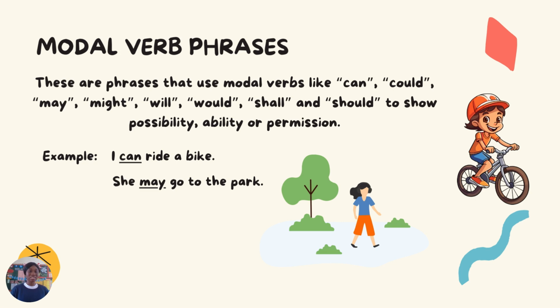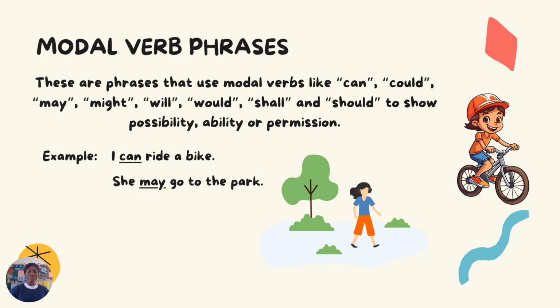So possibility, she may go to the park. So she's not sure yet, but it's likely to happen that she might go to the park. So she may go to the park. There's a possibility. I can ride a bike. It's something that I can do. Okay, so that is an ability. Permission. May I sit down? May I go out? May I go out to play? That is, you are asking. You want somebody to allow you to do something. So that is your permission.